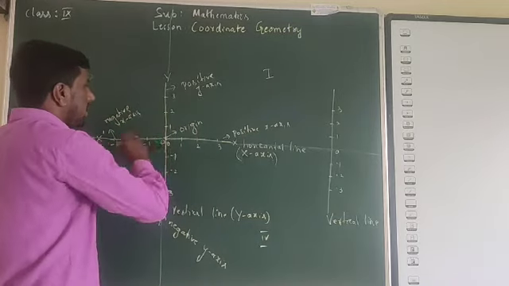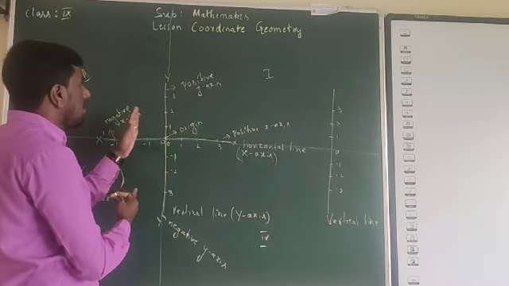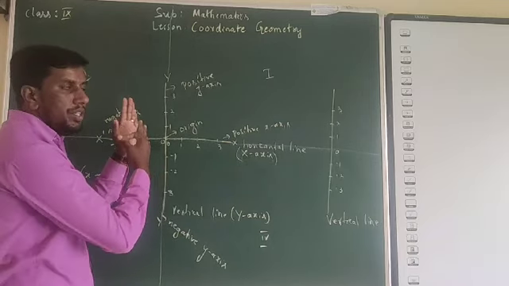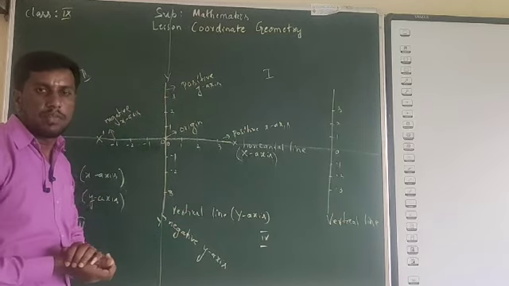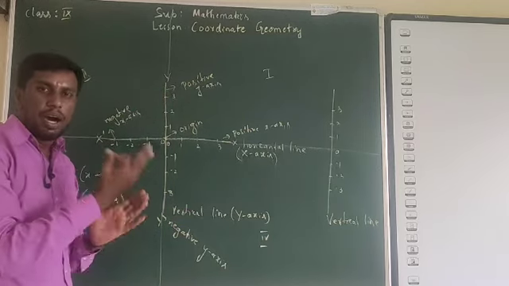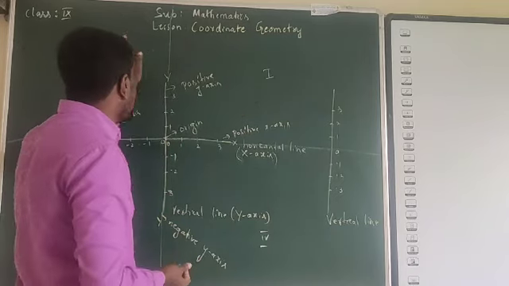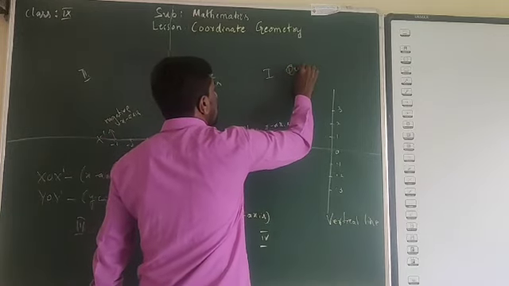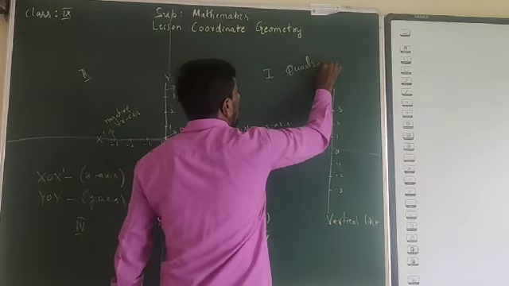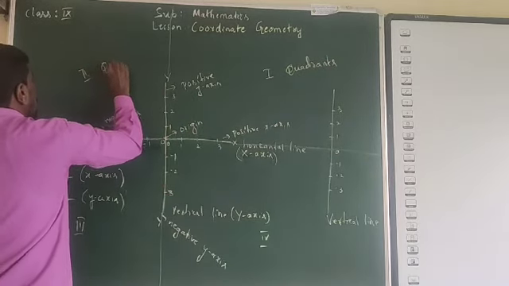When you combine the vertical and horizontal lines, those two lines will divide the plane into four parts. So the first one will be the first quadrant, second quadrant, third quadrant, fourth quadrant. We will call them quadrants.